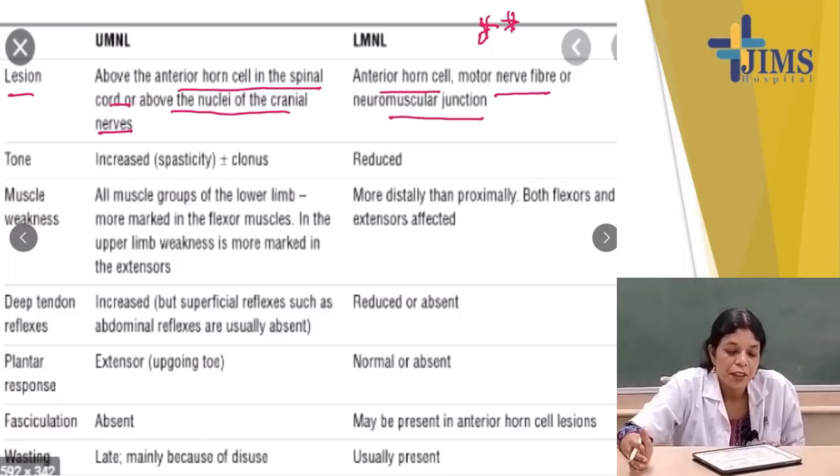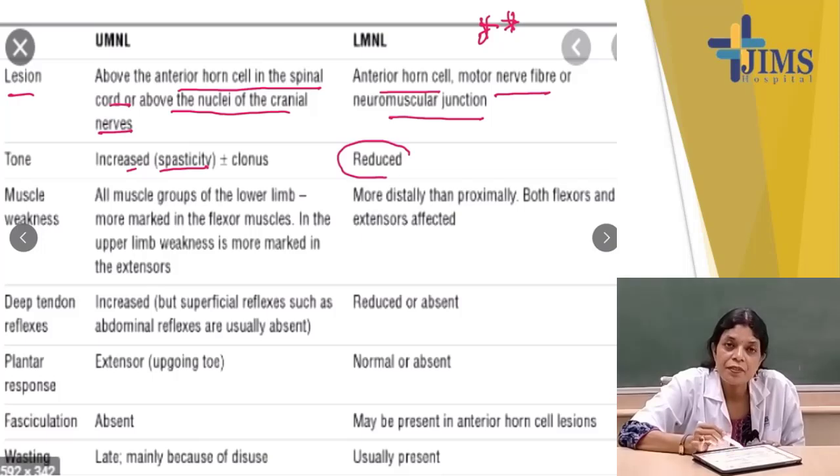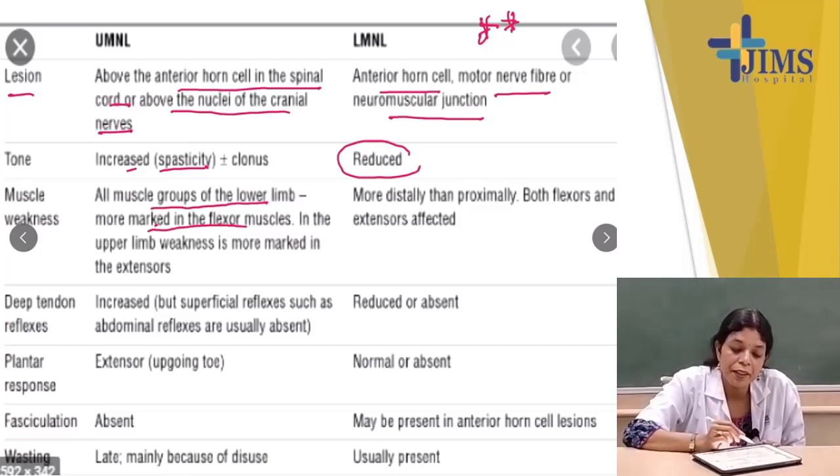Here the tone is increased, that is spasticity, and here the tone is reduced. Muscle weakness affects all muscle groups. In the lower limb it is more marked in the flexor muscles, and in the upper limb weakness is more marked in the extensor muscles.